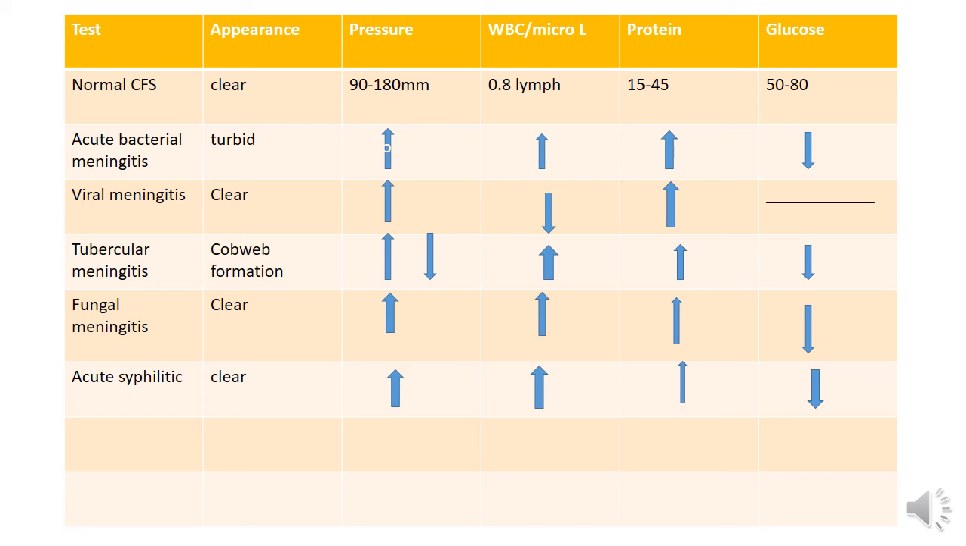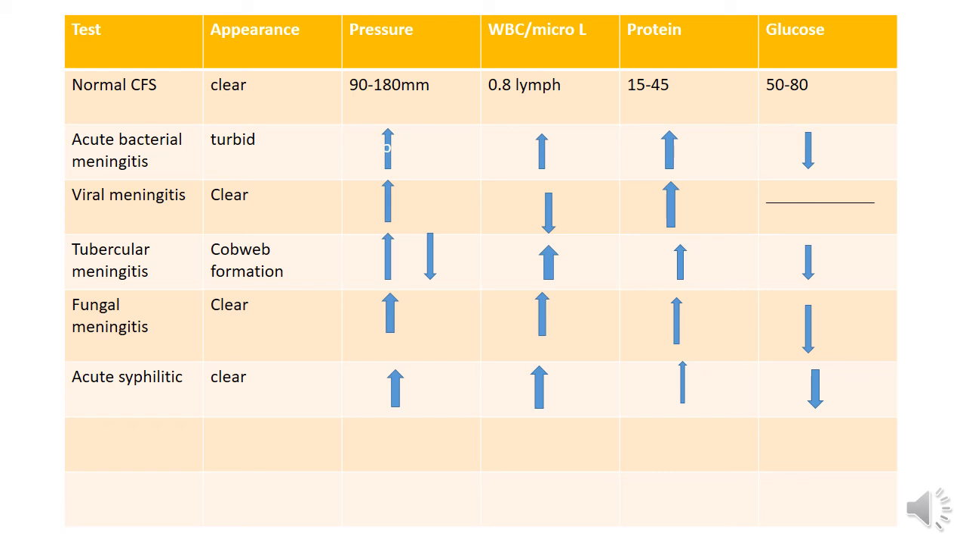In acute bacterial meningitis, the appearance is turbid, pressure increases, WBC count increases, and protein increases, while glucose decreases because bacteria love glucose and their waste product is protein, or their fecal matter is protein. So proteins increase, and lymph WBCs increase because of the WBCs' function. It is protective in nature and they want to kill the bacteria. So WBCs increase, and because of this process, the pressure of cerebrospinal fluid increases.